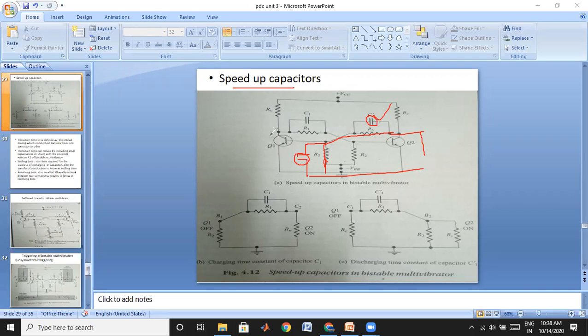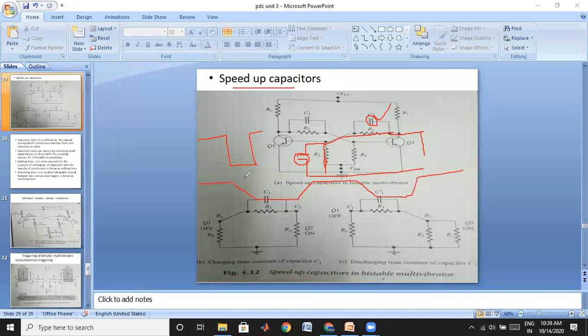That means the stable state changes quickly: previously it is at 1, and quickly it goes to 0. Quickly it changes its state if we choose this speed up capacitance value very large. We may get a quick response. Otherwise, it may take a slow response like this. Without the capacitor, you get it like this.